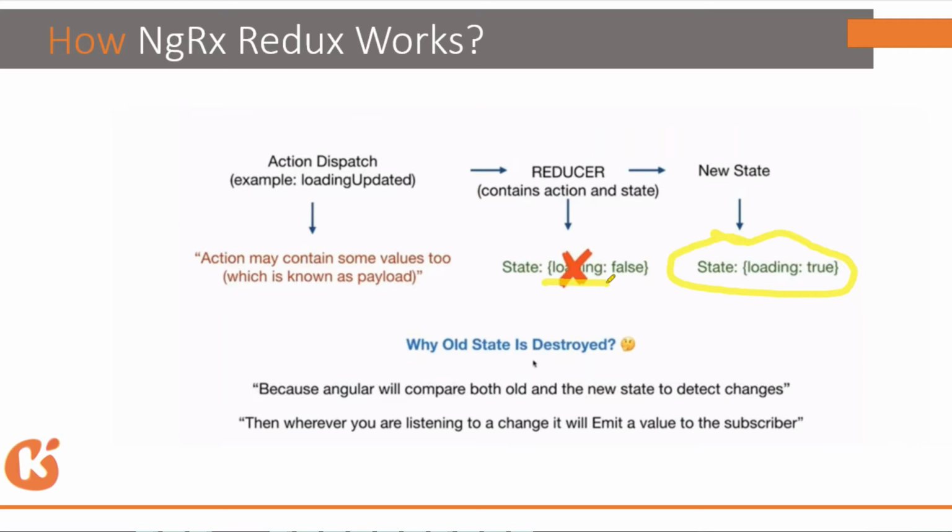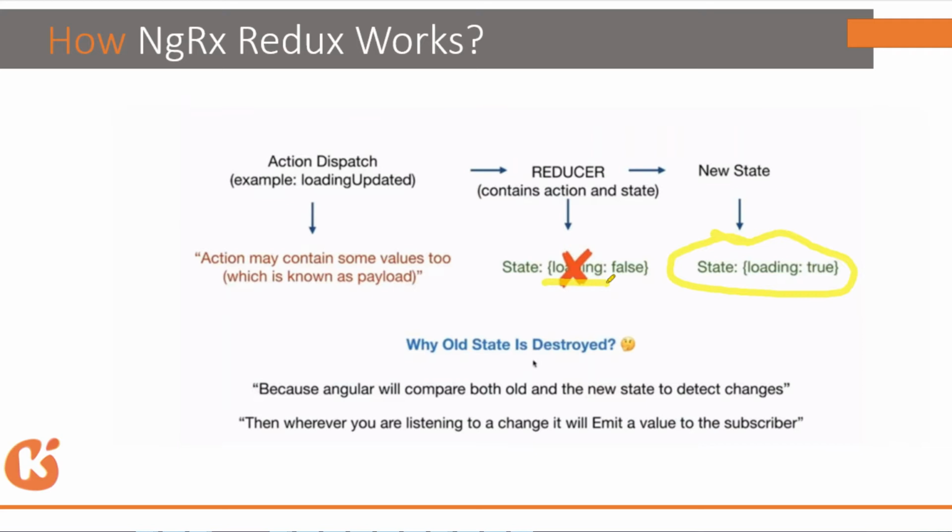The store will just check what values have been changed. In our case right now it is loading, but suppose there are four or five values: loading, first name, last name, email and address.